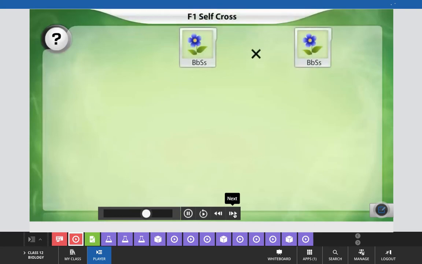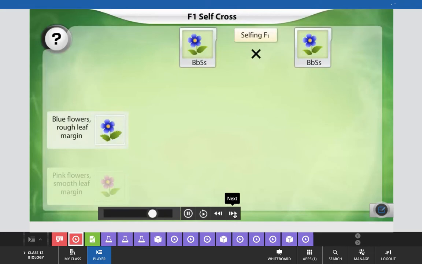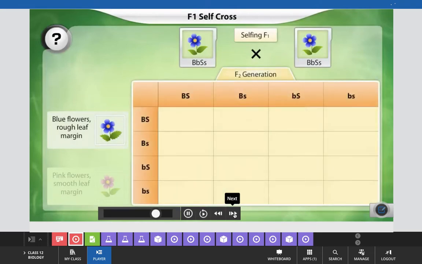When the F1 generation is self-crossed, two new phenotypes are seen in the F2 generation. Which boxes in the Punnett square will have the new phenotype, blue flowers and rough leaf margins? Click the correct boxes. Then click Evaluate.